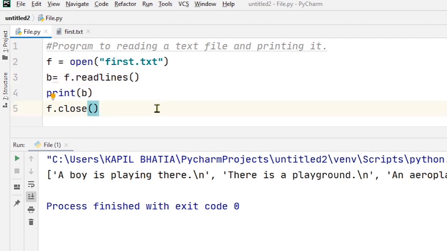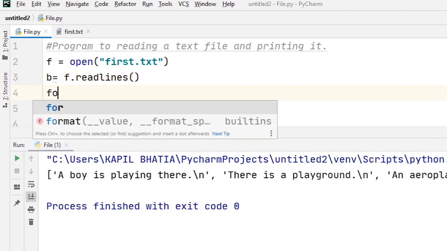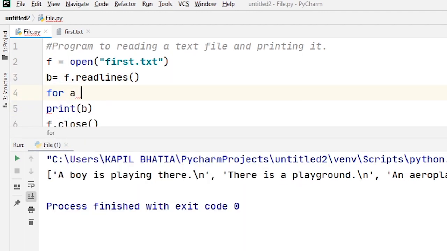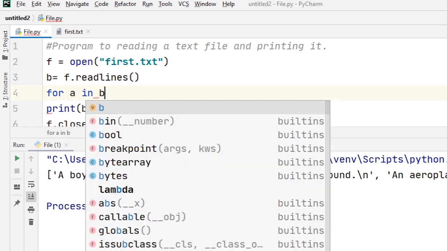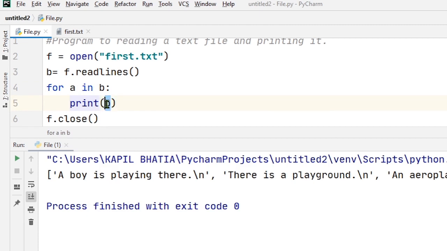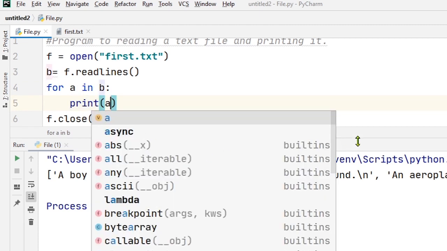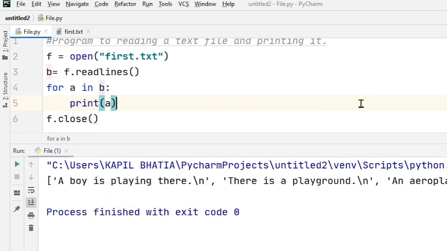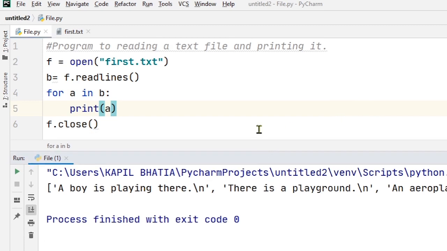Okay. Now suppose I want to print the contents of the list line by line. So for that I just write for a in b and print the value of a. Okay. Now when I run this code, you will find the output as.